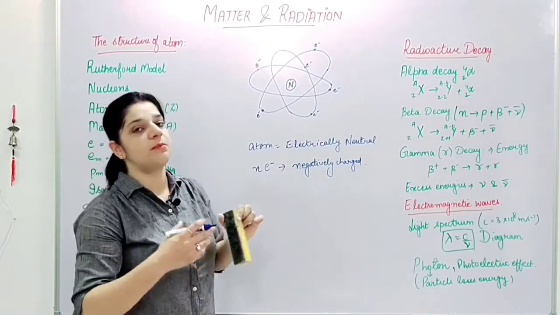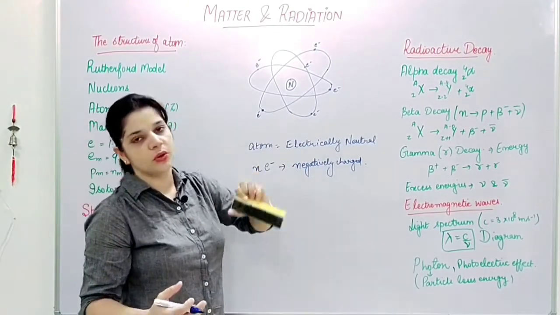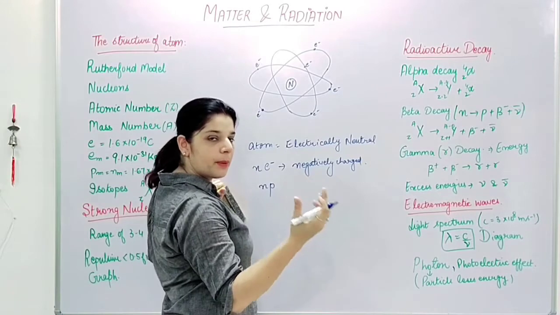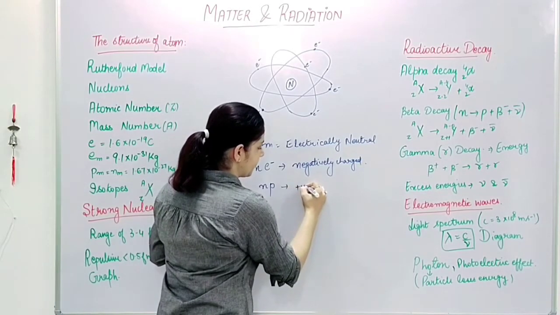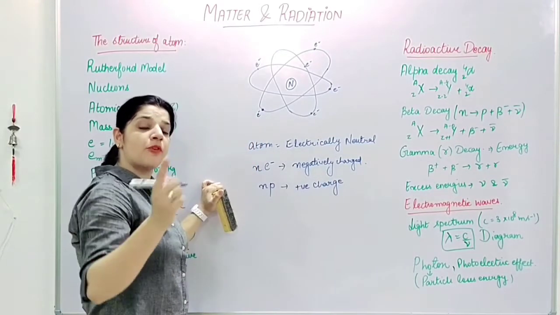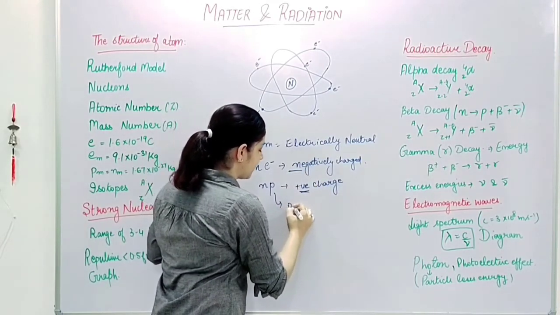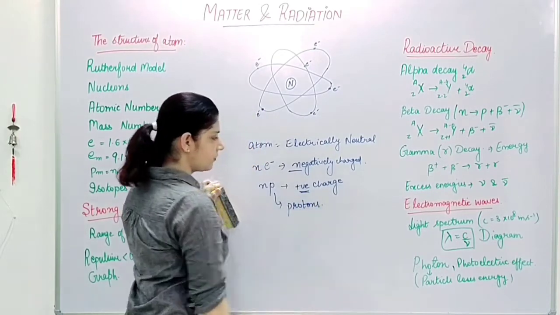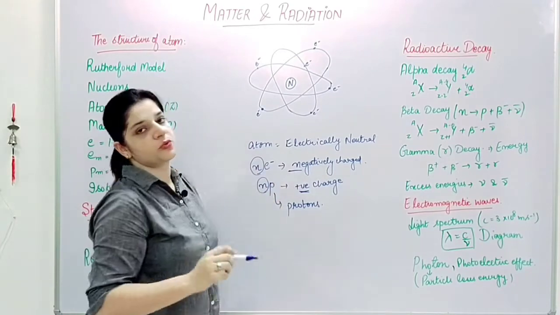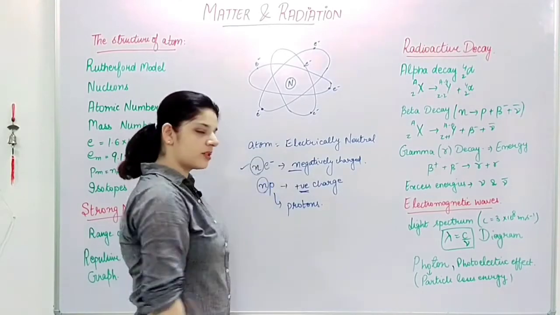That means there must be some positively charged particles inside the nucleus, because outside there are only electrons. So we say there must be some positive charged particles inside the nucleus carrying the similar charge but of opposite parity. If this was negative, this will be positive, and we call these particles protons, right? Also, it was said that the number of electrons and the number of protons were the same to make this atom electrically neutral. So this was the first observation.